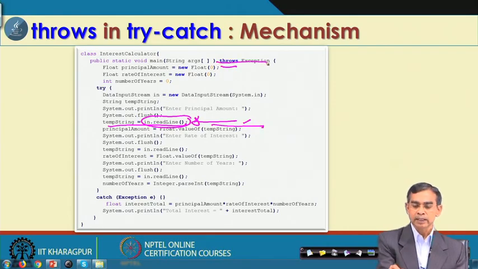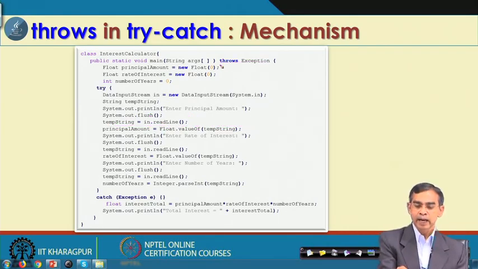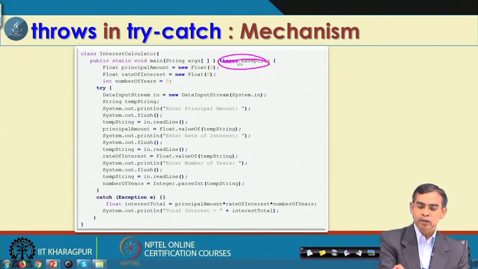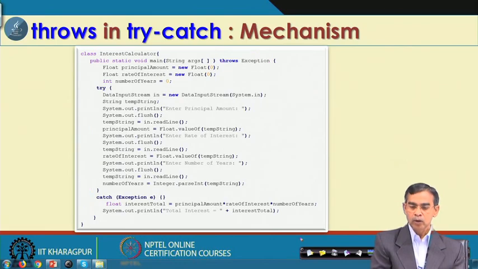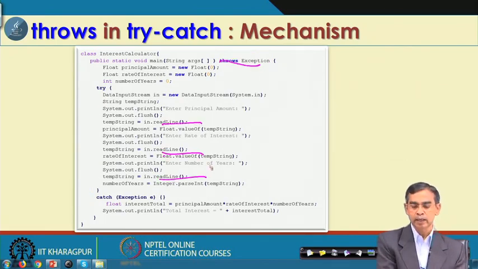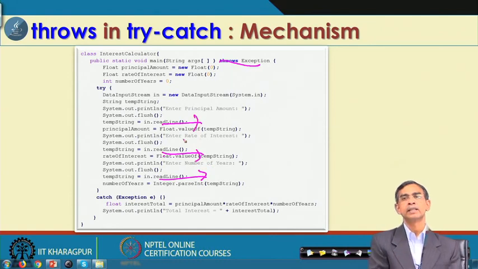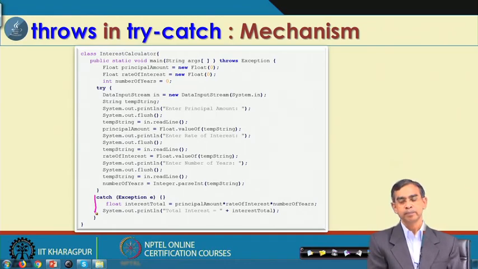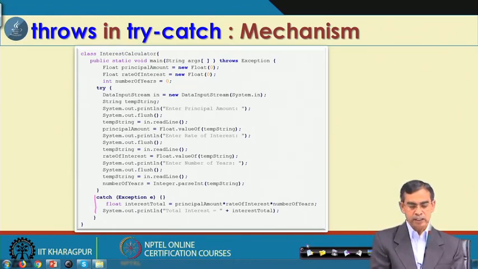So, there are many ways actually. We can write this one and do all these things, we can have this one not required, or we do not have this one here, but throw here, throw here, throw here. So, explicitly there are many ways the exception can be handled. Whatever be the way, the basic idea is that all these things should be caught, either using multiple catch or simple catch, whatever it is. So, this is the idea, the concept for the throw in the try-catch mechanism.